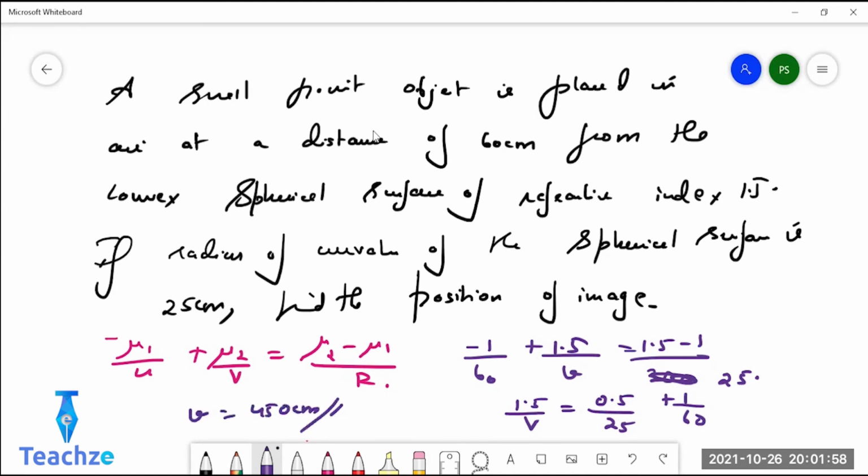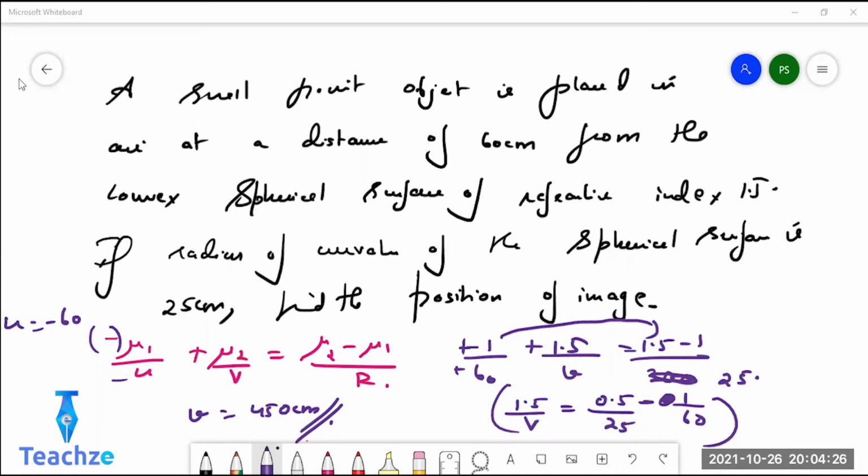Oh, no. It will be minus 1 by 60 here. See, u is already minus 60. Already there is a minus here, so on the plus side another minus comes for u. Do you understand? So the 1 by 60 moves to that side and becomes minus 1 by 60. If you solve it, you will get v as 450. Try solving that. Direct formula application with sign convention. There's nothing complicated at all.